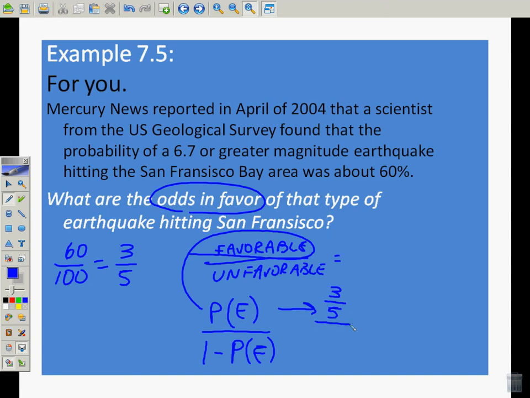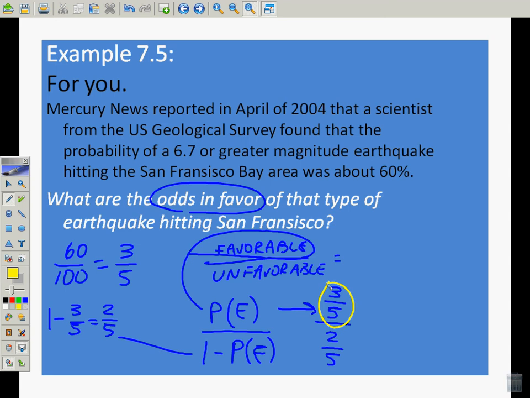Over 1 minus the probability of E. So over here, 1 minus 3/5 is equal to 2/5. This 2/5 down here is the unfavorable outcomes. Up here, this is the probability of what we want to happen.